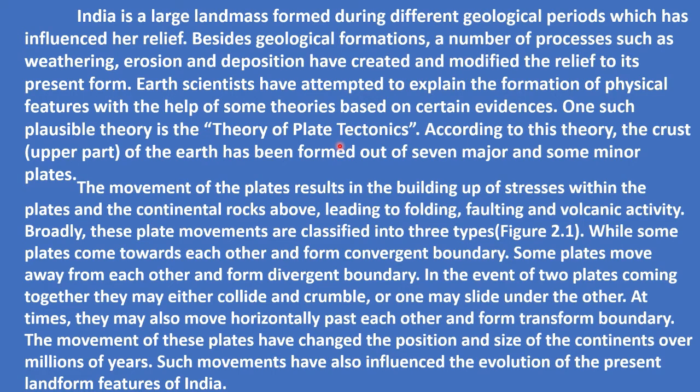That is divergent boundary. And in the third one, two plates coming together, they may either collide or crumble, or one may slide under the other. At these times, they may also move horizontally past each other and form transform boundary. What is the third one? Transform boundary. At times, they may also move horizontally past each other, and it causes a transform boundary.